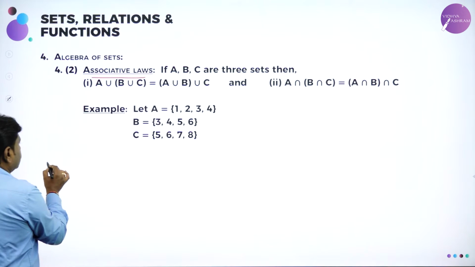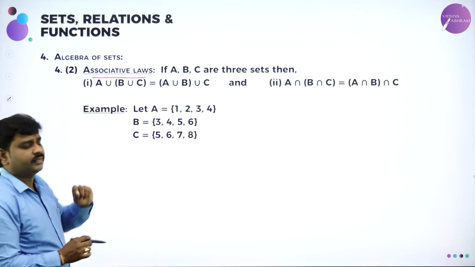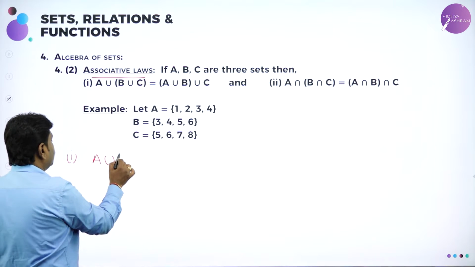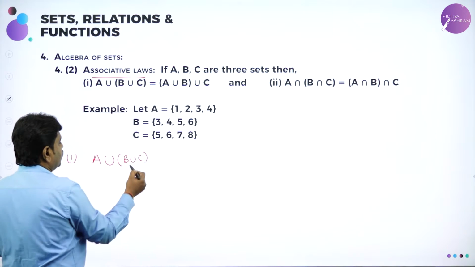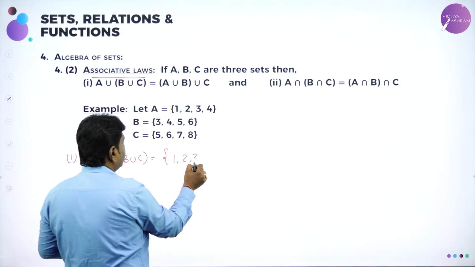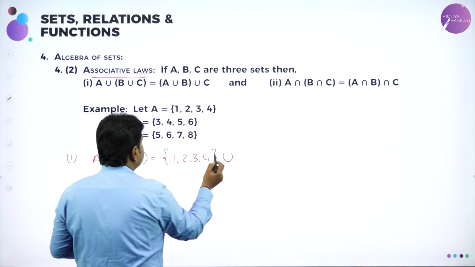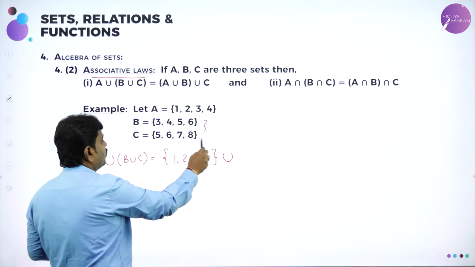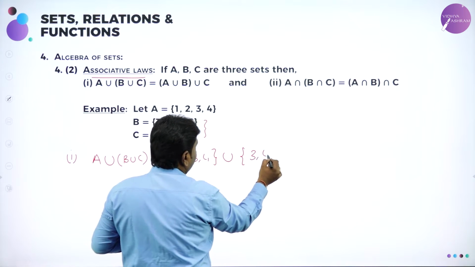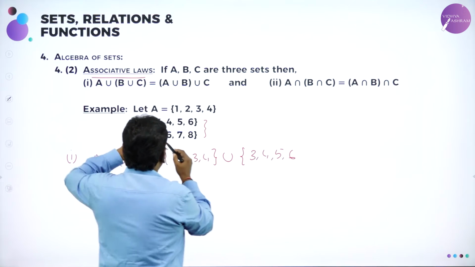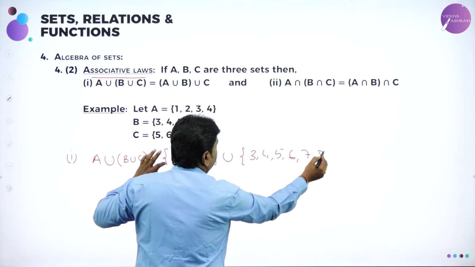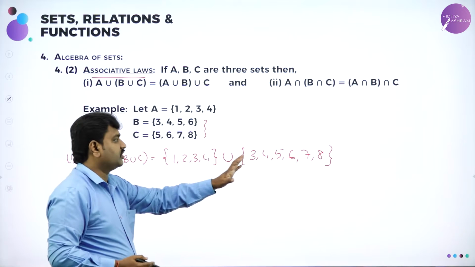For example, let us solve this. I will find the first one, A union (B union C). First, A means set A, which is 1, 2, 3, 4, union. What is B union C? I should combine B and C without repeating. So 3, 4, 5, 6, and again 5, 6, 7, 8. 5, 6 already written, so 7, 8. So my dear students, I have written B union C.